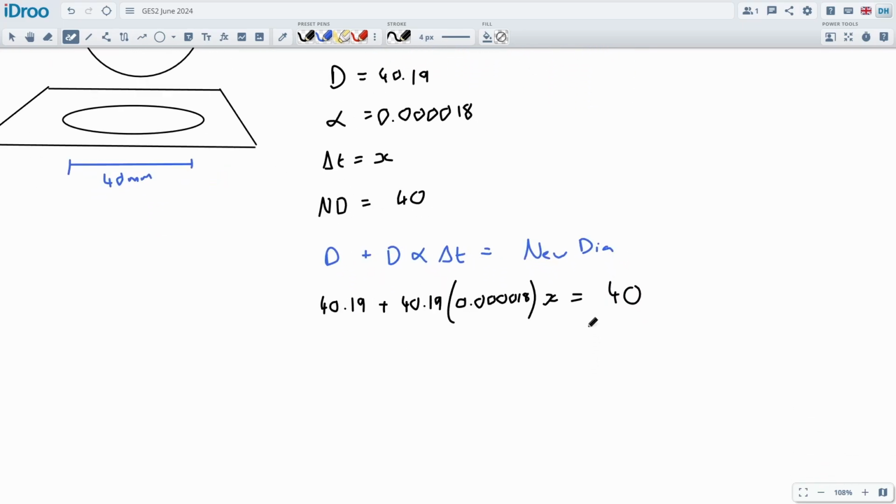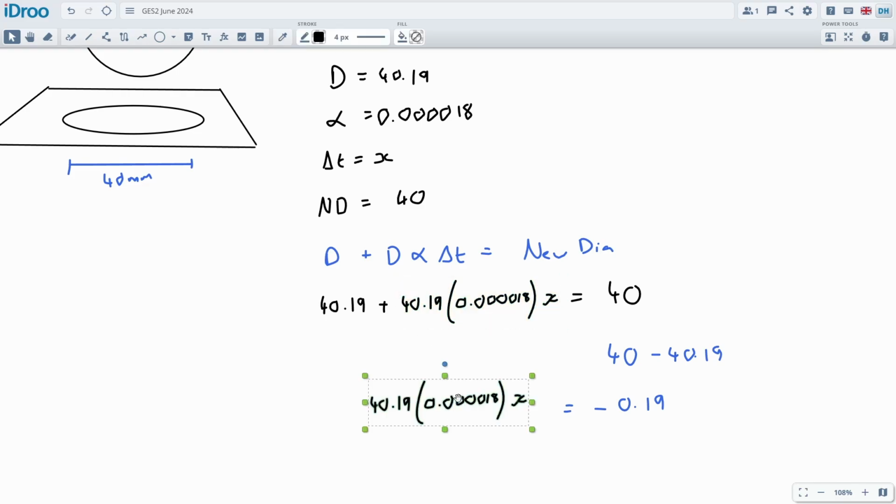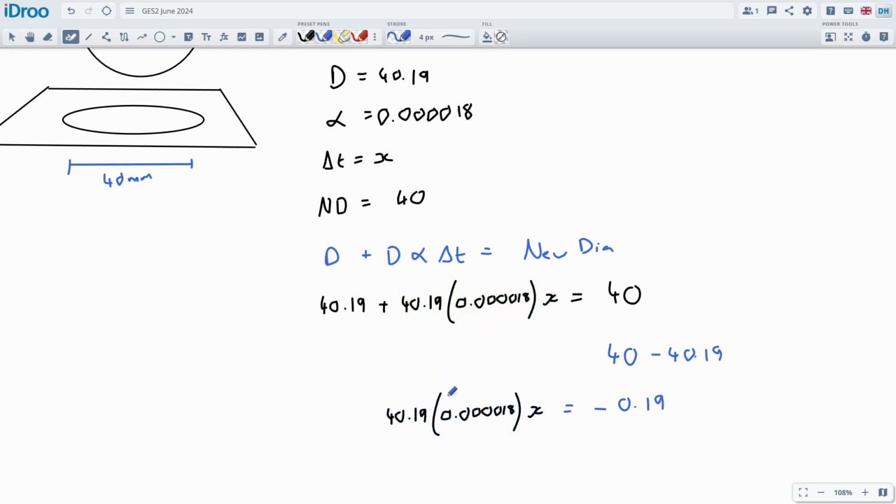The first thing we're going to do is minus off this from the other side, so we will get to do 40 minus the 40.19. This will give us negative 0.19. This is the amount of change we require. We require the ball to shrink by this much in its diameter. Here's my calculation. I'm going to multiply these together and then divide this by it, and then we're done.